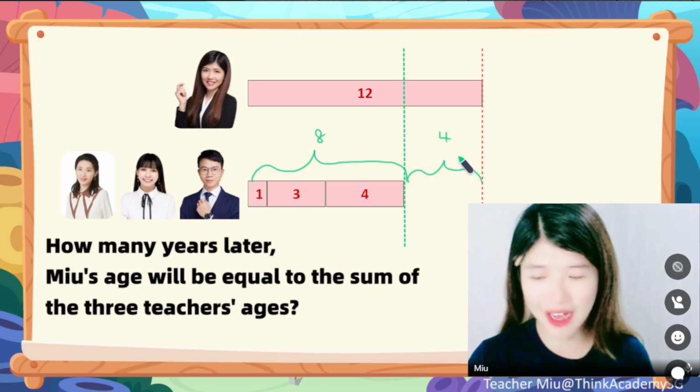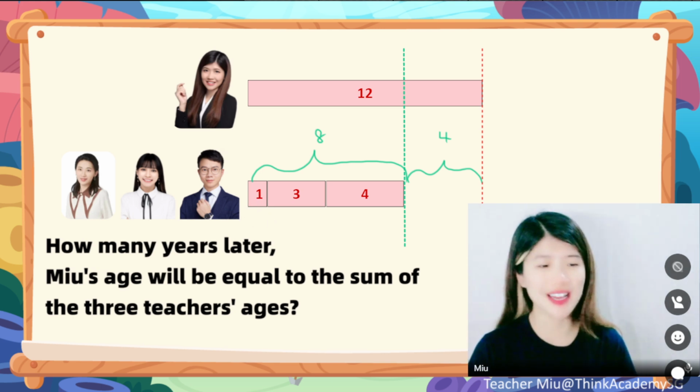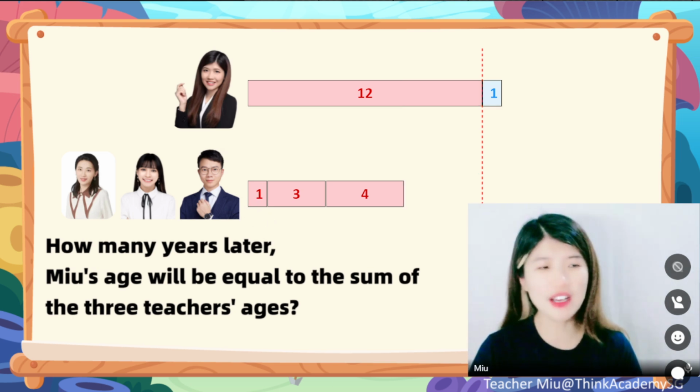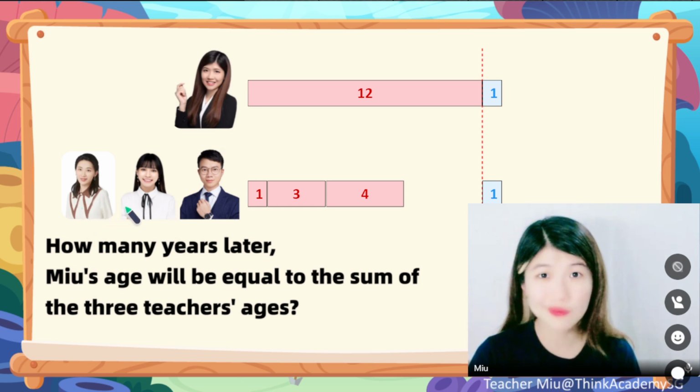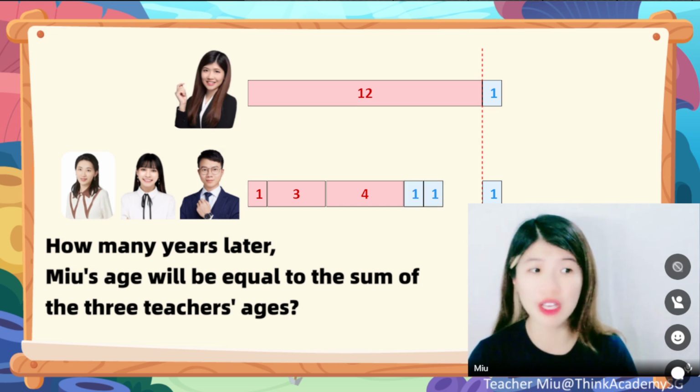I got some correct answers at 2. Why is it 2? Why is it 4? Okay, let me show you guys. All right, then again, right? Again, 1 year for Mew, 1 year for Jimson. What about Charlene and Apple? Will they stay the same? No, right? There will be definitely 1 more year for Apple, 1 more year for Charlene, right?